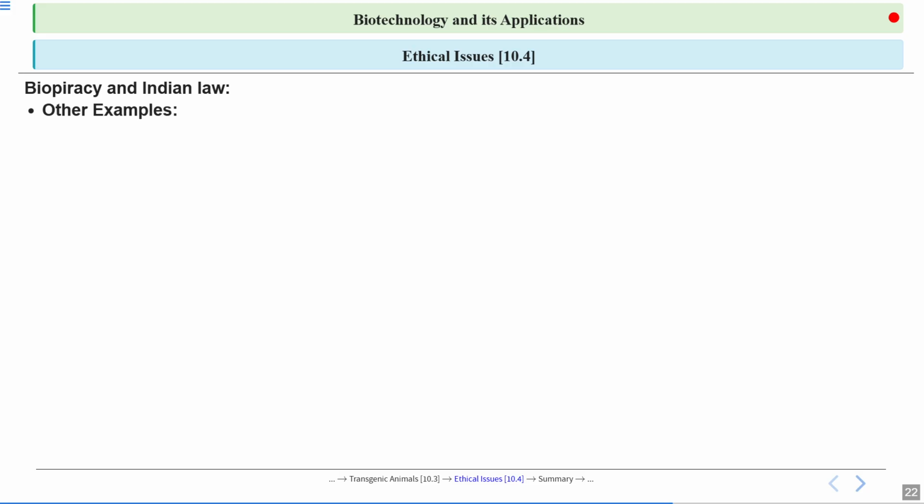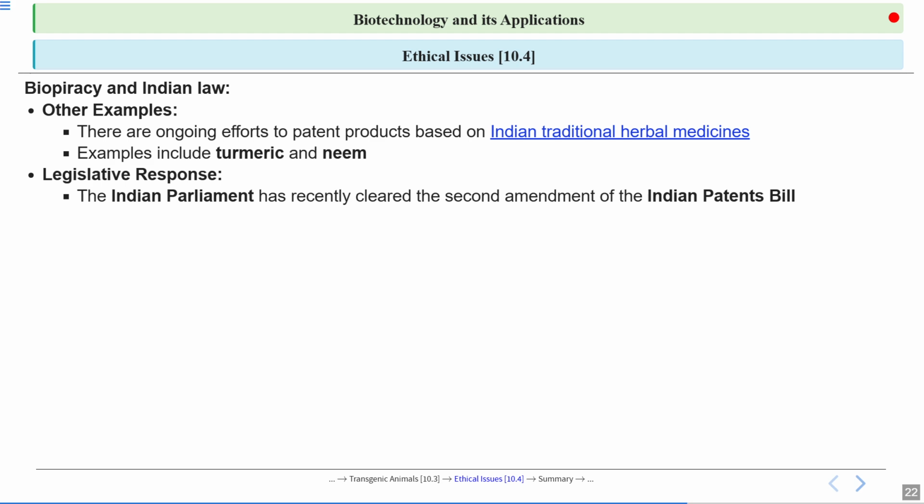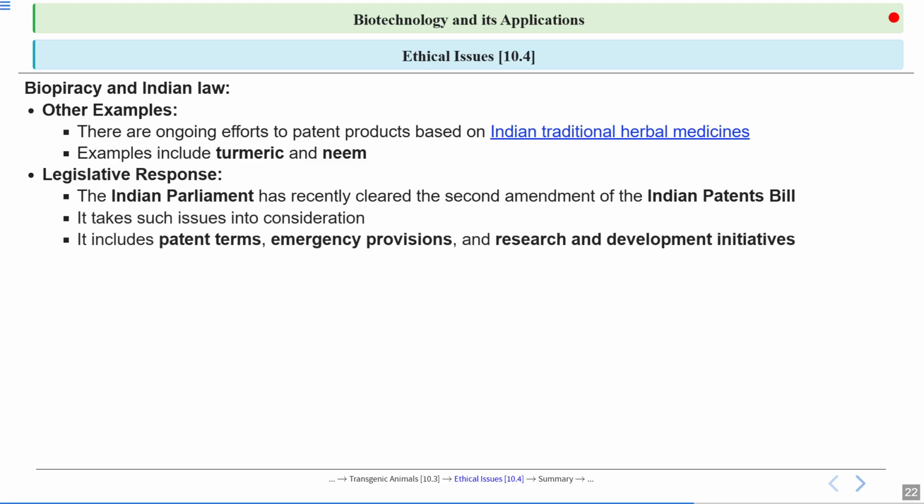So what other examples will we talk about? There are ongoing efforts to patent products based on Indian traditional herbal medicines. People are trying to patent Indian traditional herbal medicines like turmeric. We know that turmeric and neem are very beneficial to humans. There was some legislative response. The Indian Parliament has recently cleared the second amendment of the Indian Patents Bill. It takes such issues into consideration. It includes patent terms, emergency provisions, and research and development initiatives.